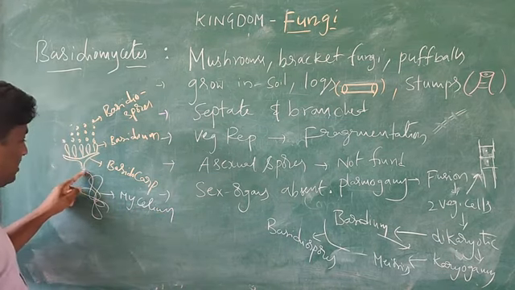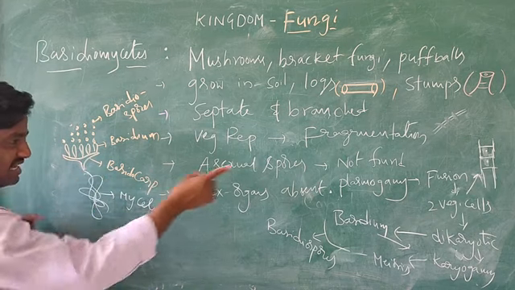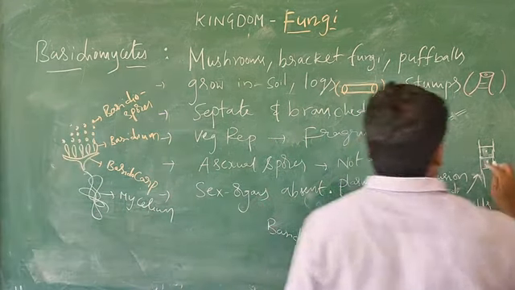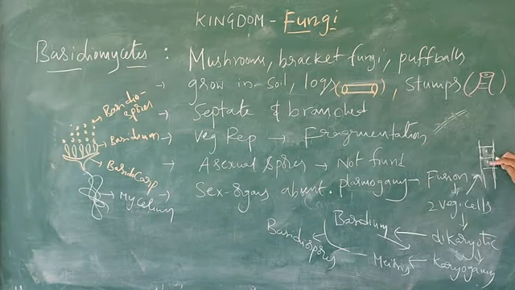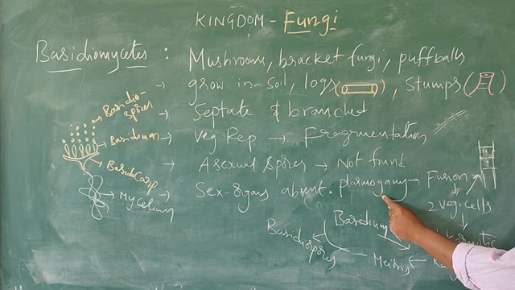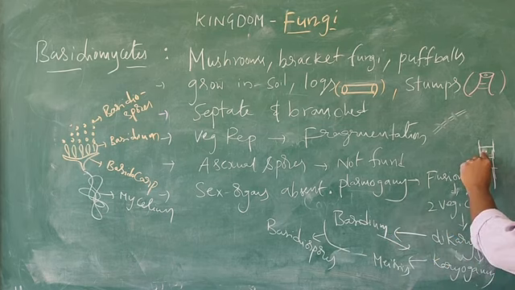So these two vegetative cells undergo plasmogamy, the fusion of these two vegetative cells.